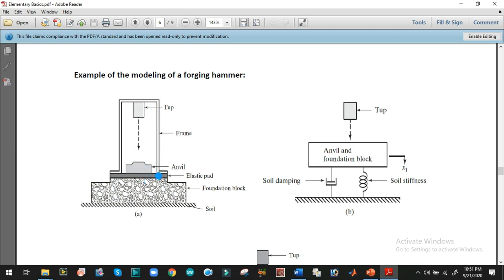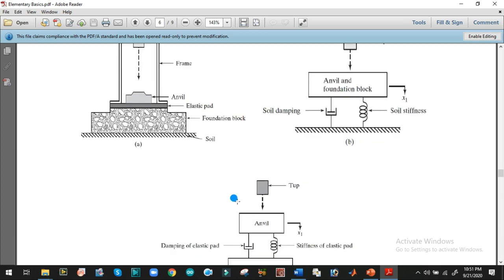So we have to develop the mass spring model of this forging hammer. We can see that this is soil and this is foundation block. We already know that there is always stiffness and damping provided by soil. So because of soil, stiffness and damping elements will always be present. So first of all, we will draw a single mesh between foundation block and soil that will act as a foundation block.